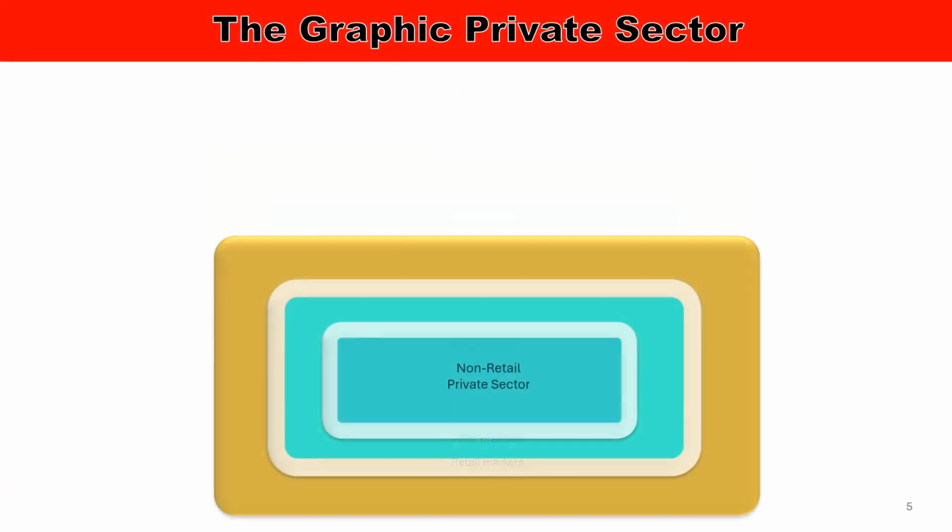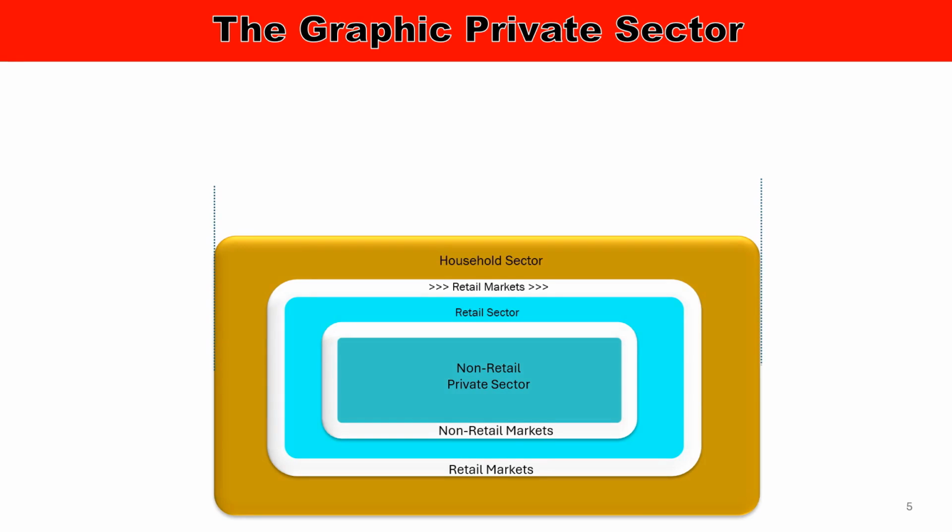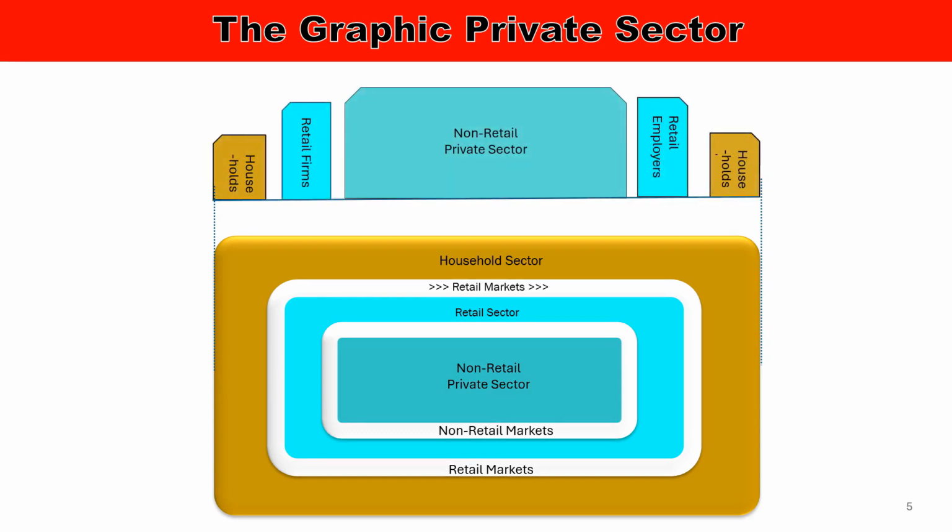These graphics display the private sector firstly in plan view, where the brown household sector is on the periphery. The retail sector is on the inside, and the non-retail sector is at the center in a darker aqua. Both sectors are separated by white gaps, representing retail and non-retail markets. The core of the non-retail sector is the large state-owned enterprises, or SOEs.